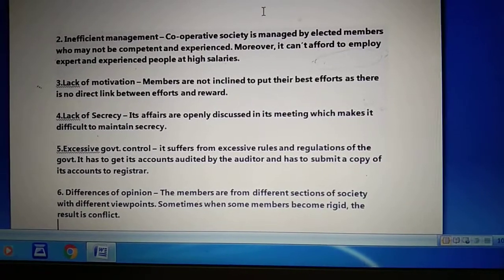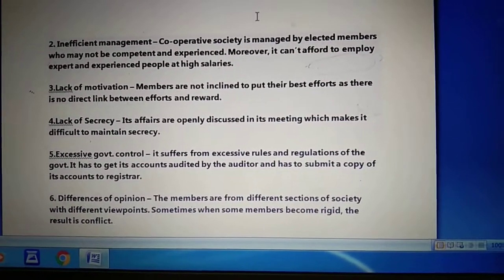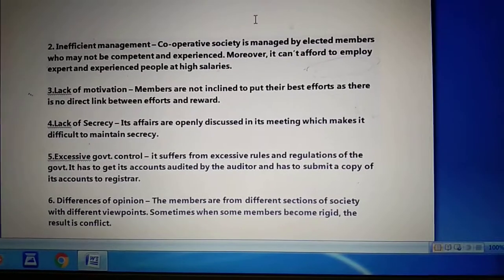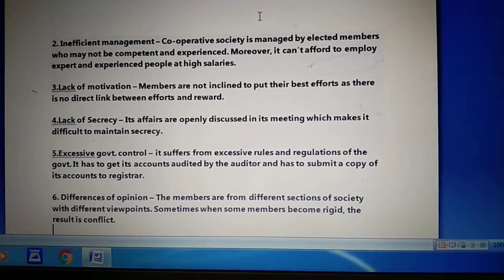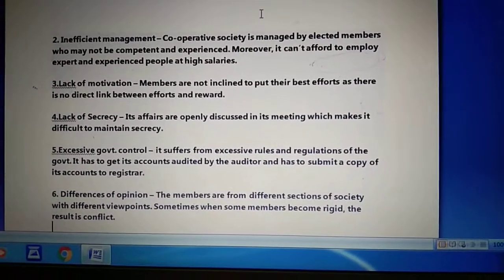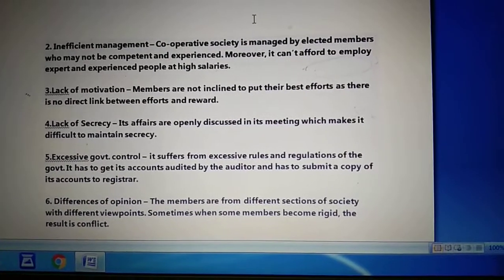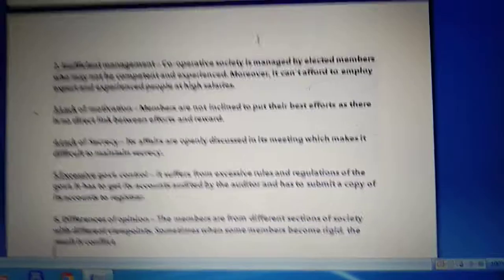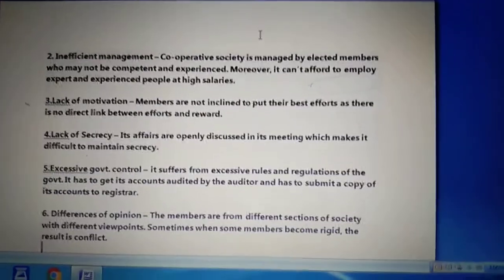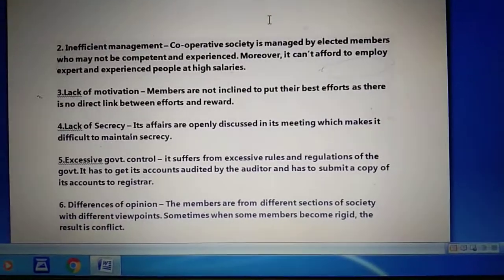It's not possible that all the members have the same viewpoint about a particular decision or a particular work. Because all these members belong to different sections of society, they all have their own viewpoints. So because of these different viewpoints and different sections, sometimes the opinions of all the members do not match, and it becomes the reason for conflict in the cooperative society.